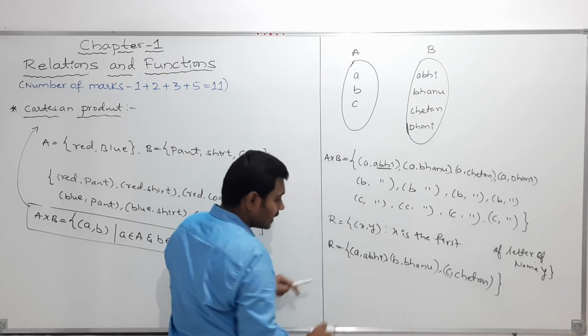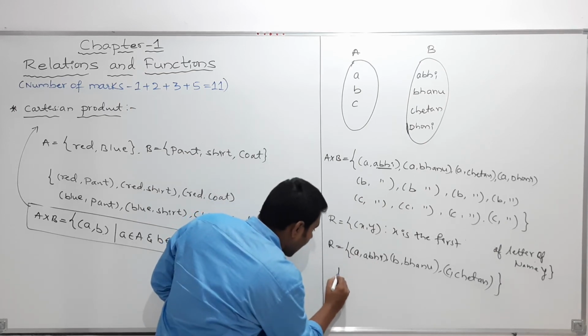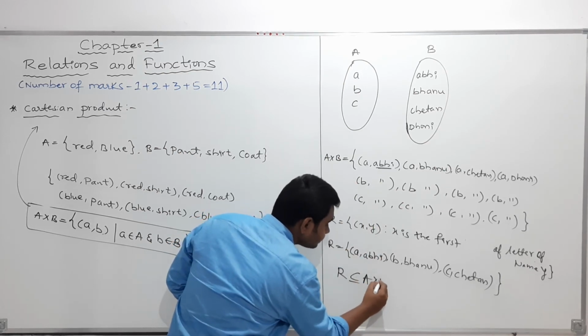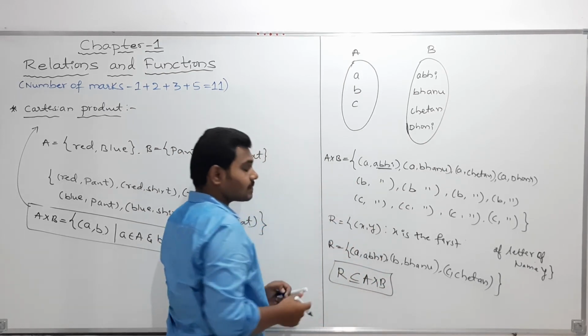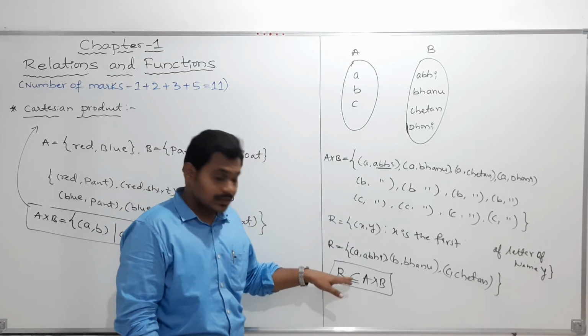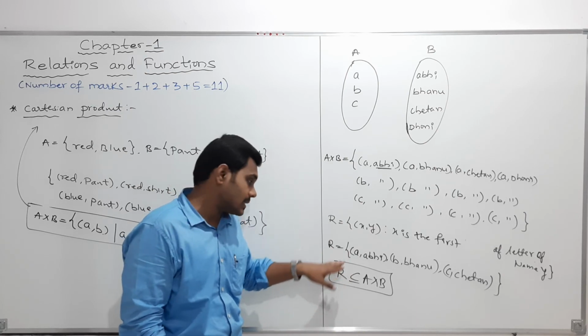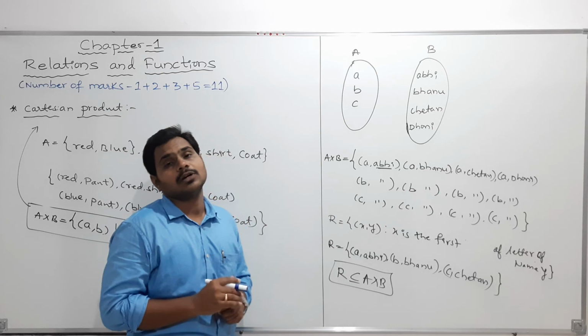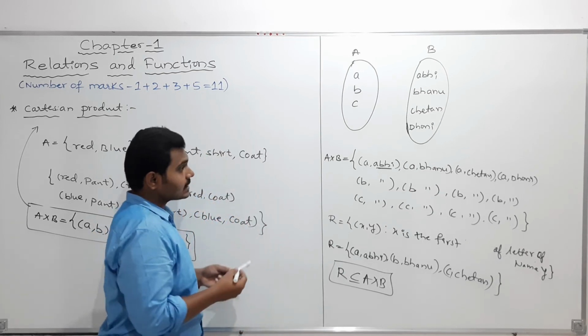This set I am naming as R. So, is this R set a subset of A cross B? Yes. My answer is yes, R is a subset of A cross B. For this, we should know the concept of subset. Clear? So, what is that subset?